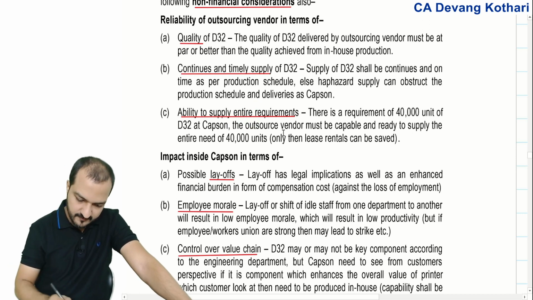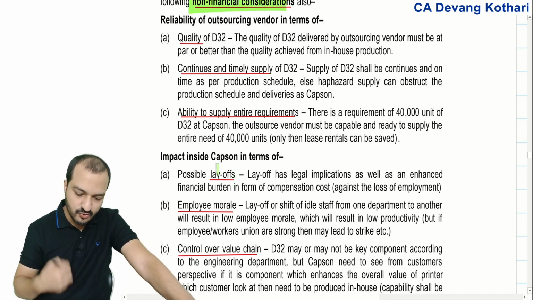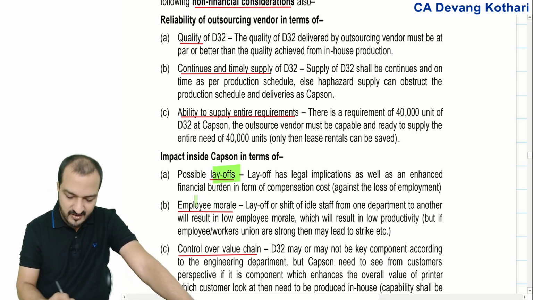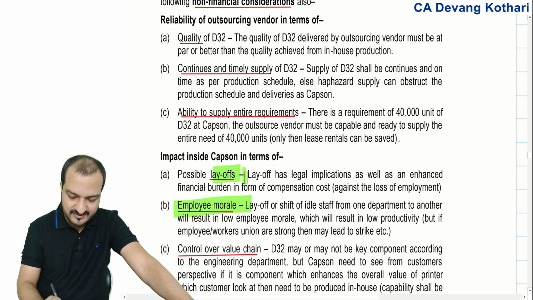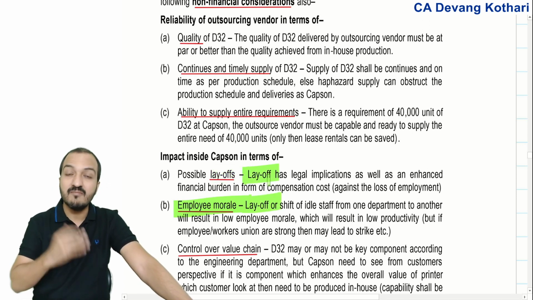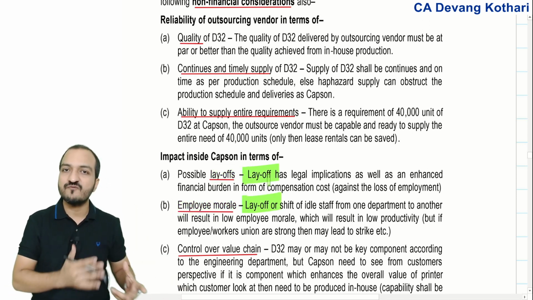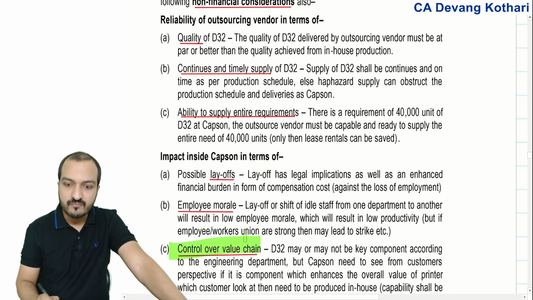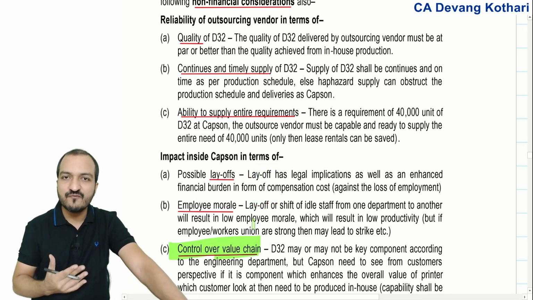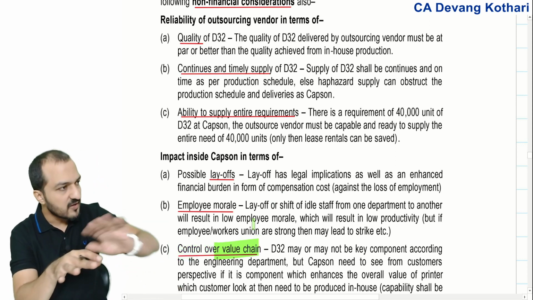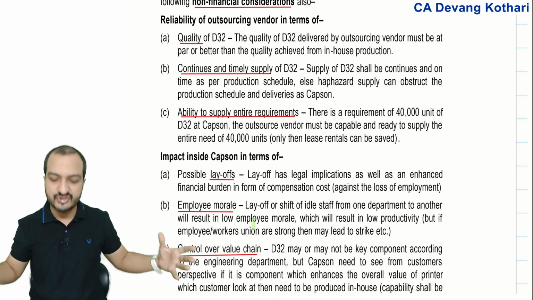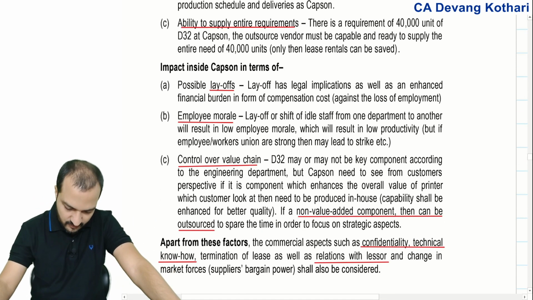Also other non-financial considerations like in case you outsource, then there will be layoff. Are you ready for the layoff? The employee morale will decrease because due to the layoff, the remaining employees who will stay will also find it risky to stay in your company, right? Control over the value chain, because now you don't manufacture, your material is manufactured by somebody else. So you don't have control over the entire value chain, right? All that you can mention over here.